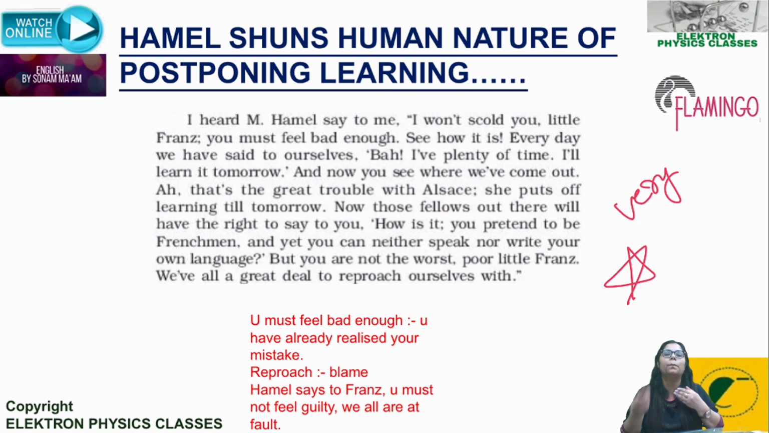Reproach basically means to blame. So he's telling Franz, we all must blame ourselves. We all are at fault. So you must feel bad enough means you have already realized your mistake. I've already explained it to you. Reproach means to blame. Hamel says to Franz, you must not feel guilty. We all are at fault. I hope you got those lines. Very important lines of the chapter, right?